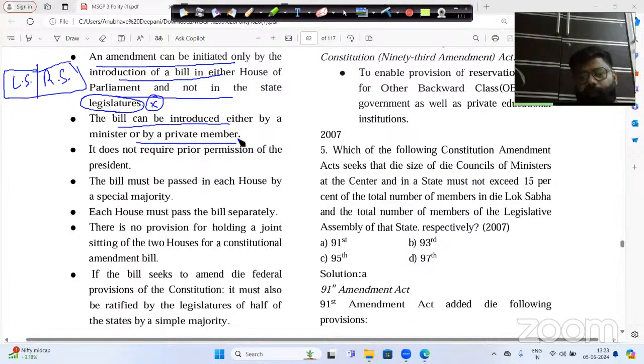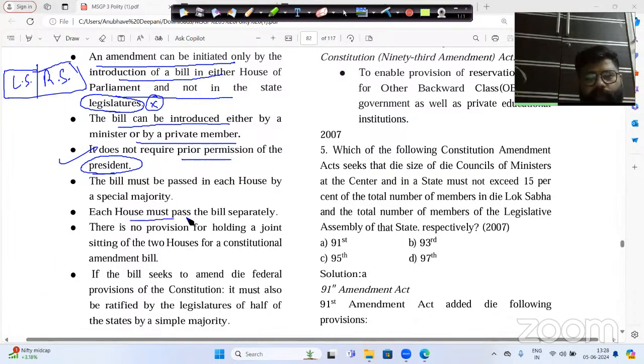Then the bill can be introduced either by a minister or a private member. I hope you have watched the last YouTube session of this PYQ, in which I told you that any member of Parliament who has a ministry is known as the minister, and any member of Parliament who does not have a ministry is known as the private member. It also does not require the prior permission of the President, because it is the money bill where the prior permission of the President is required, not the constitution amendment bill.